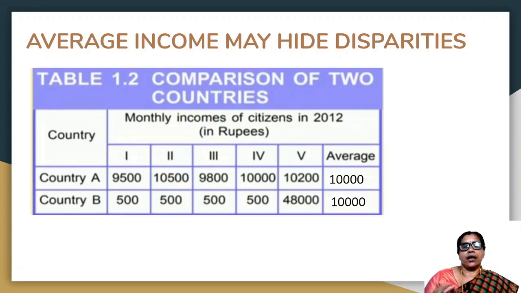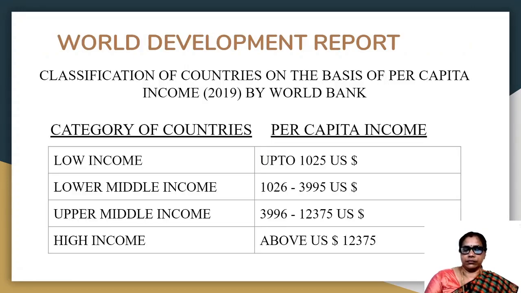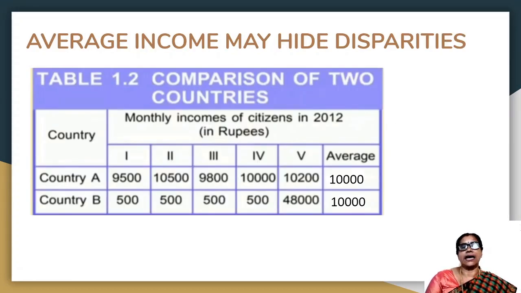This can be explained with the help of an example. You can see a tabular column. In the given tabular column, you can find two columns. In the first column, you can see we have two countries, country A and country B. So here, for simplicity, we are taking two countries, country A and country B, and we are assuming that these two countries have only 5 citizens.